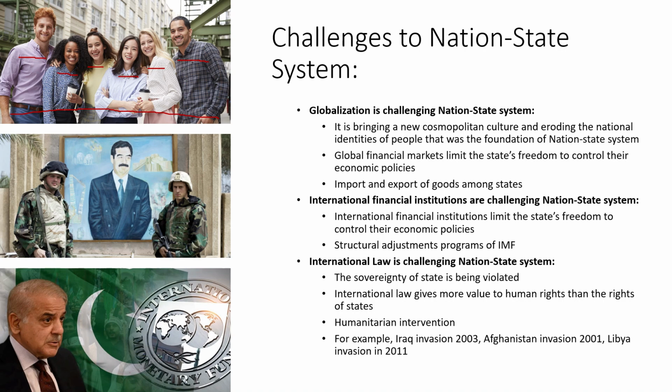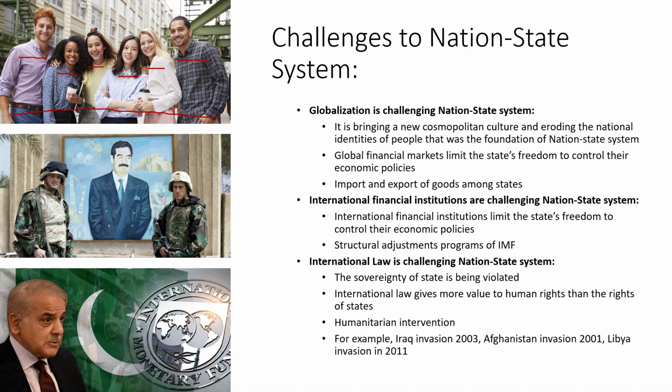We cannot dictate to the US at what price it sells its armaments or its goods, import and export of goods among states. This is the thing that is controlling the state's freedom to control its economic policies. This is globalization. This is economic globalization, that countries are doing trade among themselves.